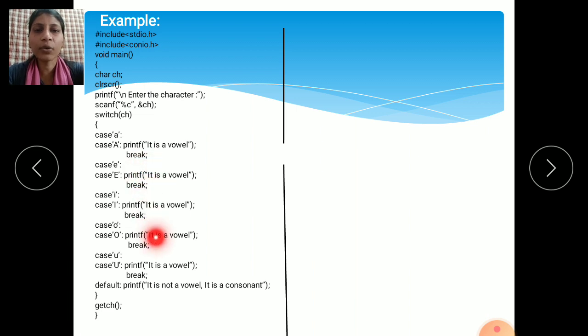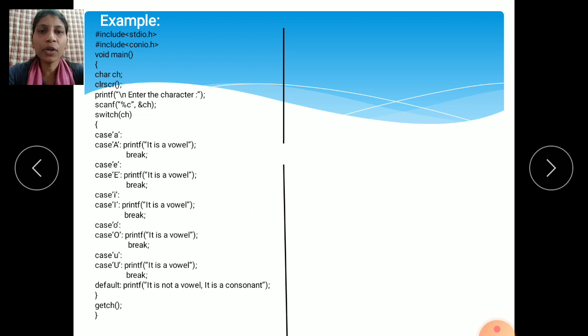A, E, I, O, U. I have written all 5 alphabets here, so if you enter any one of these vowels using the keyboard, it shows the message it is a vowel, it is not a consonant. Then the next case: if you enter small e or capital E, it displays the message on the monitor screen, it is a vowel. Then break. I is one of the vowels. A, E, I, O, U, these are all 5 vowels. See here, break. Your program will stop here.